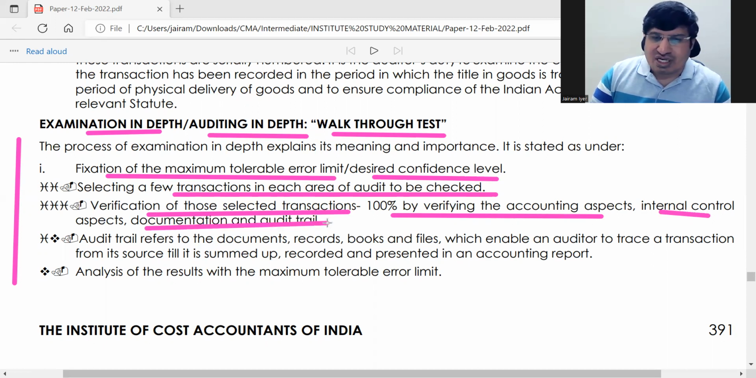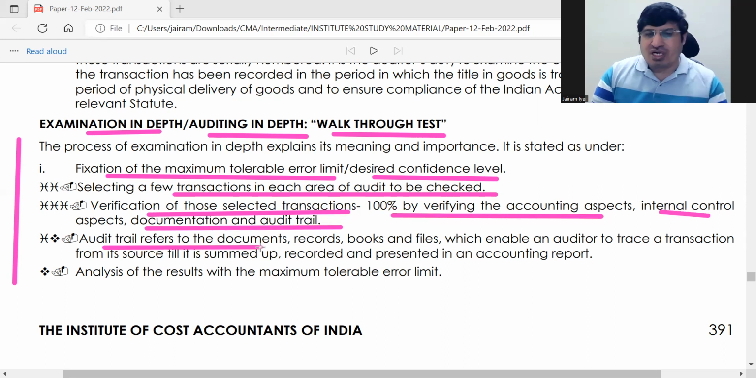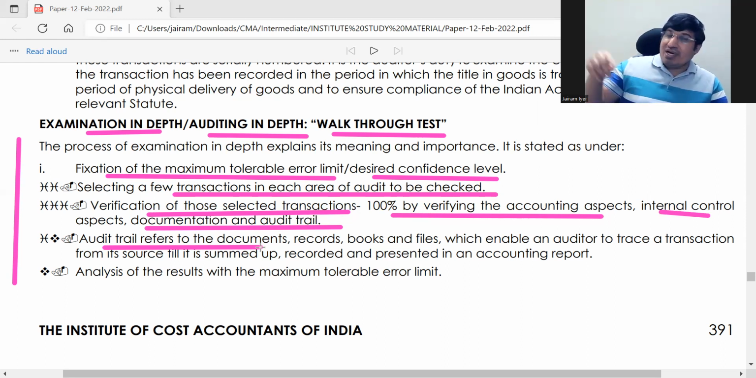Okay, audit trail. What is audit trail? Audit trail, in general meaning, is that you have one transaction now. You go back and back and back to the first point when that transaction entered your account books. That is called the entire audit trail.